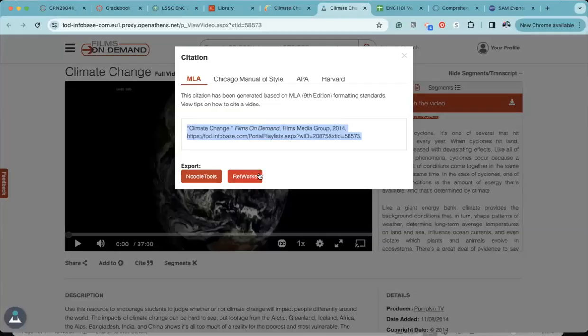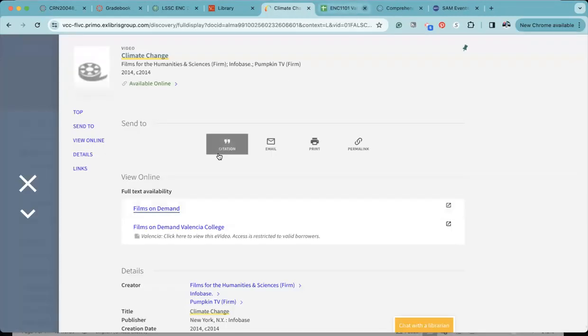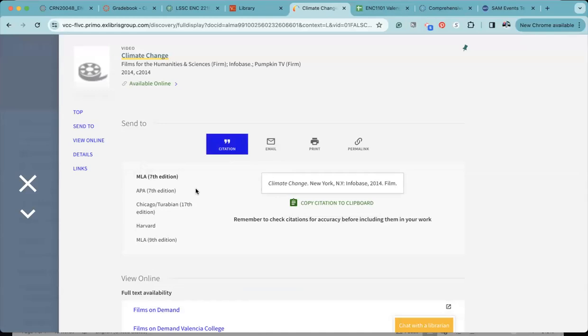If we go back to that original list and we click on this button, I want you to notice how different that is. It is not the same at all. So if you are copying and pasting the citations from this main citation button, you are never going to have the right citation. And a big designation is that we don't have film, we don't have web, and we don't have print at the end of any citation in MLA.